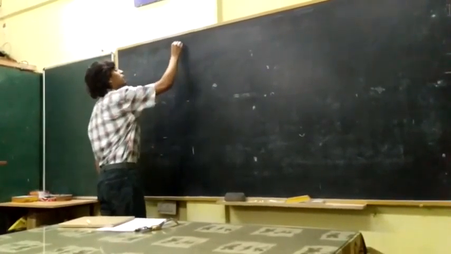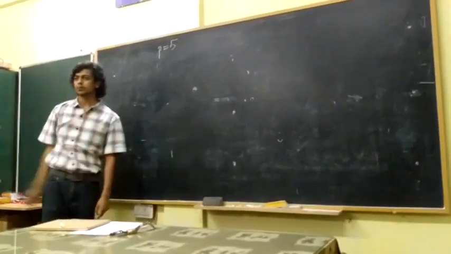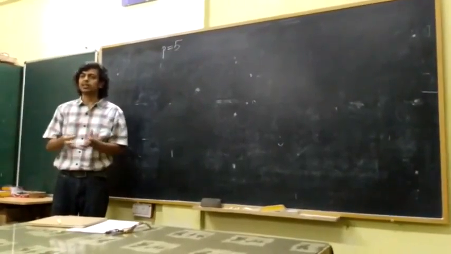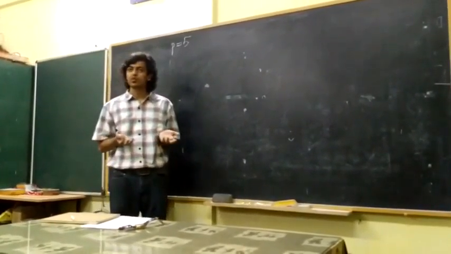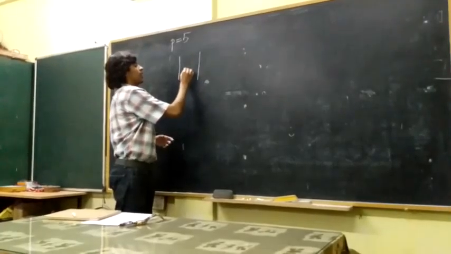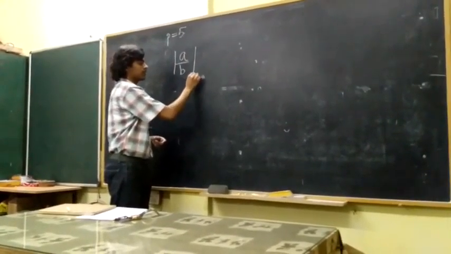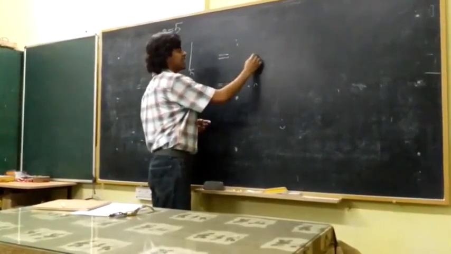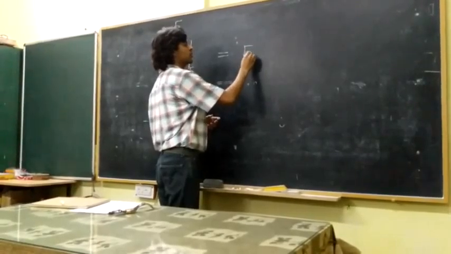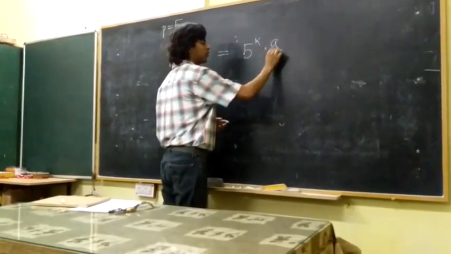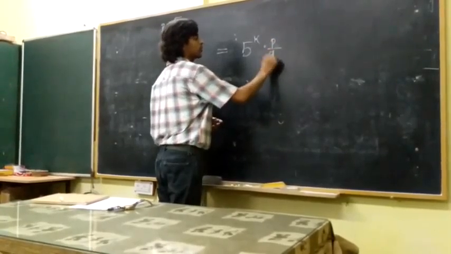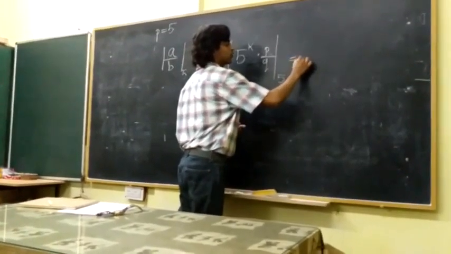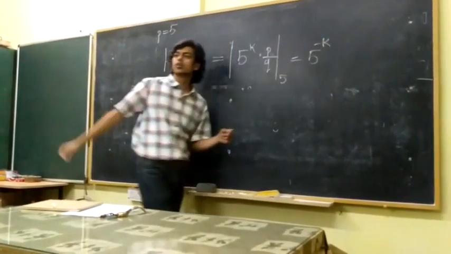Suppose p is equal to 5. Then I can create a new norm, a new absolute value. How does my absolute value work? Take the absolute value of a over b with respect to 5. If I can write this as 5 to the k times a over b, with a and b not divisible by 5, then the absolute value of this number is going to be 5 to the minus k.